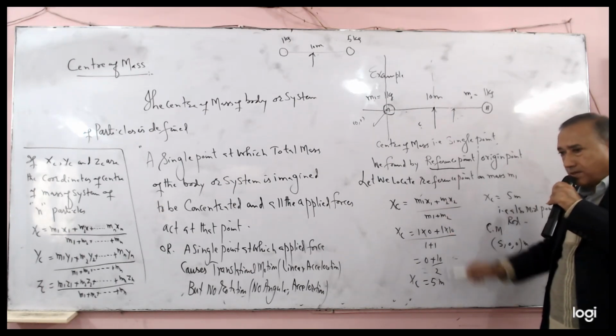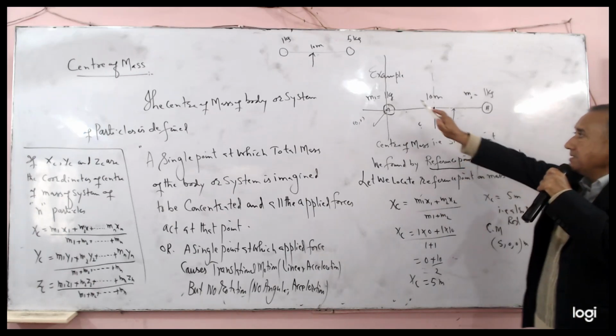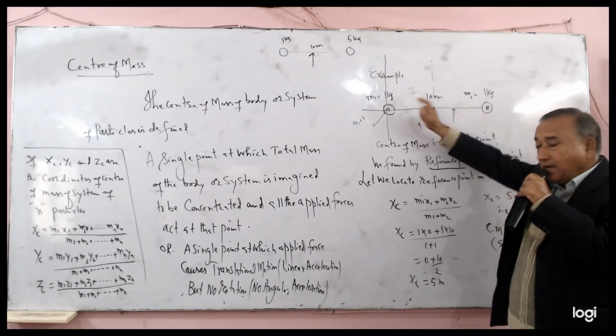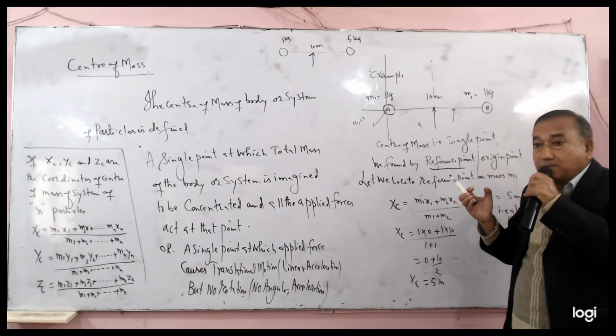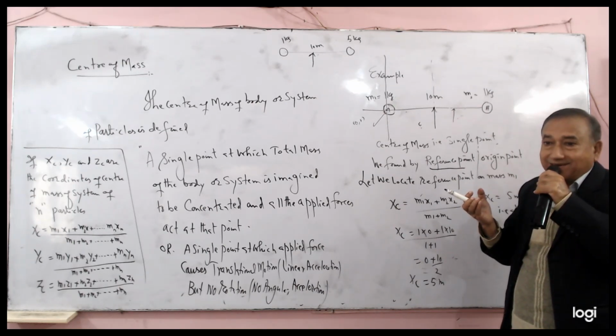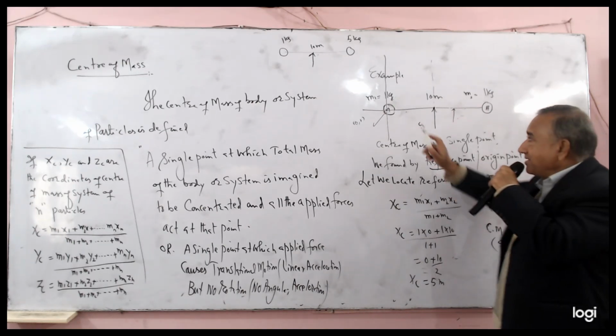What is M1? Mass 1. And x1 is the position of M1 with respect to